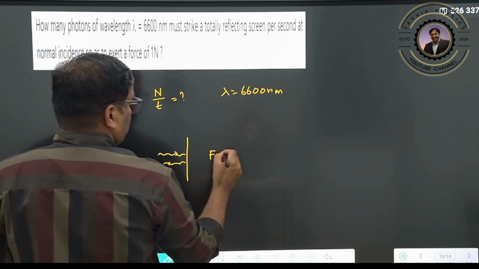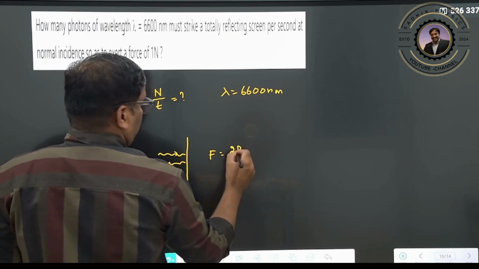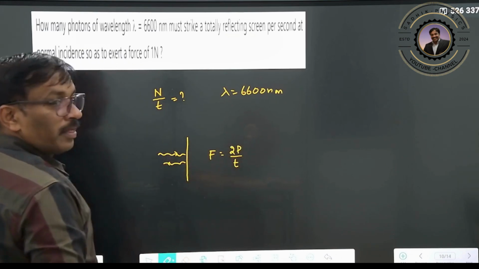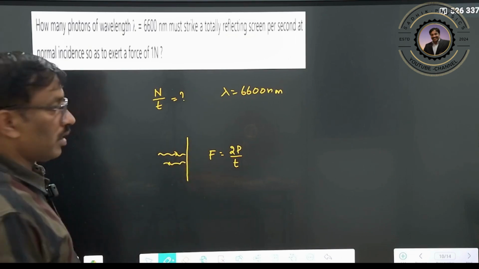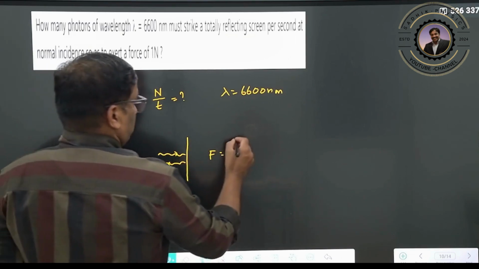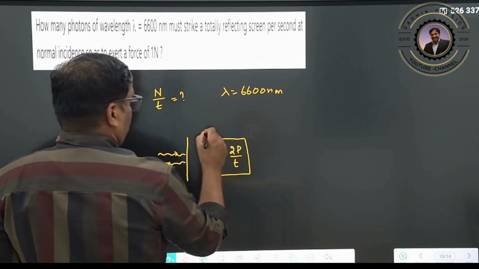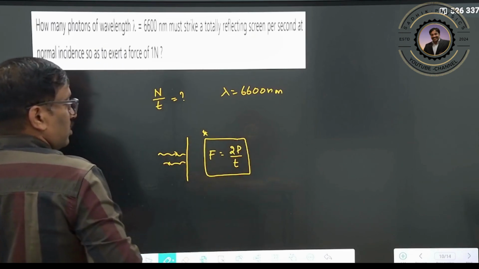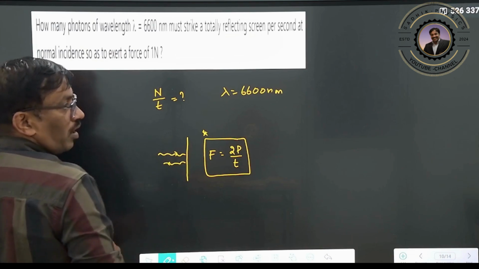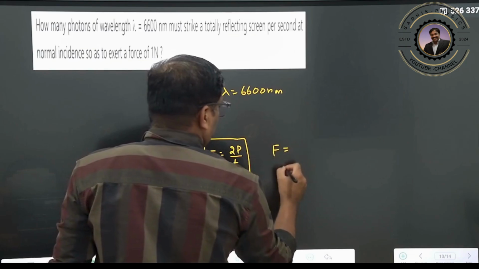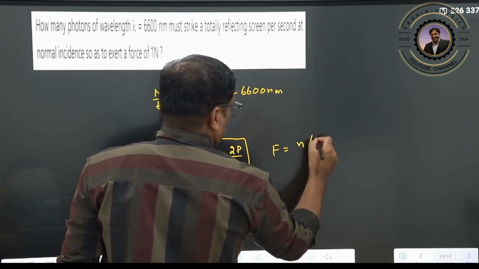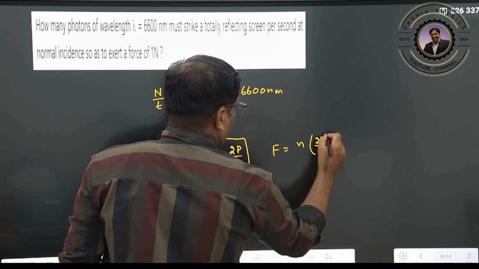Therefore force can be written as 2 into momentum by time, the change in momentum, because it is rebounding back. We already studied this in Newton's laws of motion, for 100% reflection. This is for one photon; for n number of photons, the force is equal to number of photons into 2p by t.